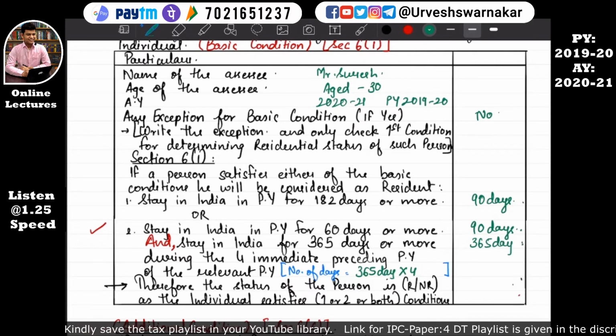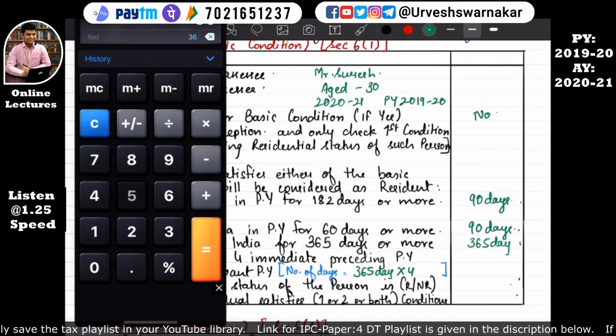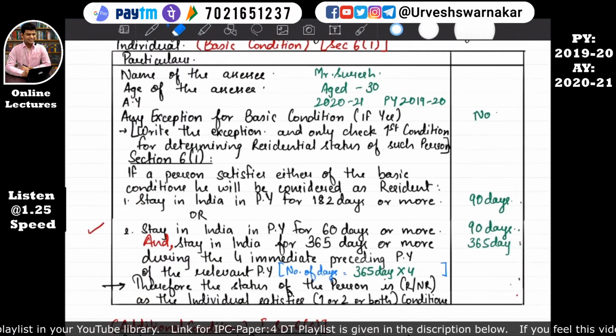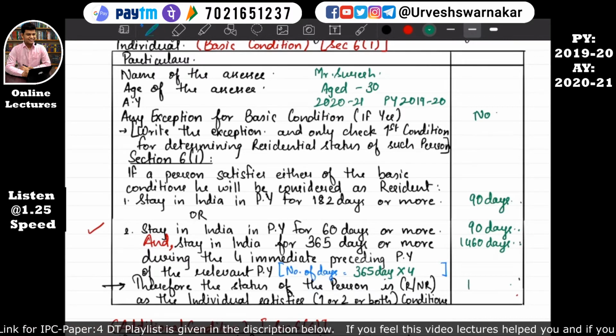Okay, which is more than 365 days. I hope this is quite clear. We'll calculate that also. 365 into 4 is equal to 1460 days, which is more than 365 days. Therefore, Mr. Suresh will be resident in India. I hope this is quite clear.